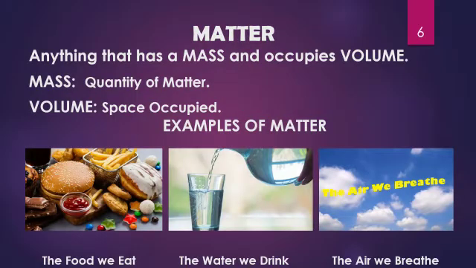So next comes matter. Anything that has a mass and occupies volume is said to be matter. Now what is meant by mass and what is meant by volume? Mass is representing the quantity of matter, and volume means the space occupied by any substance. So we can say that anything or any substance that has a mass and it occupies volume, this is said to be matter.